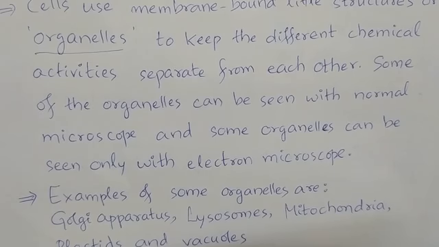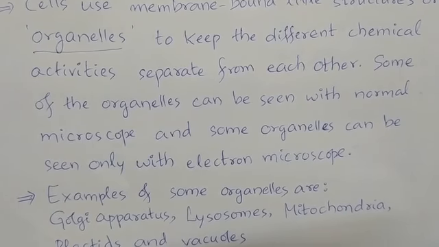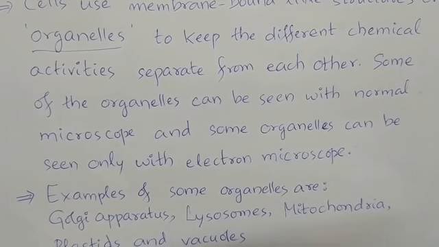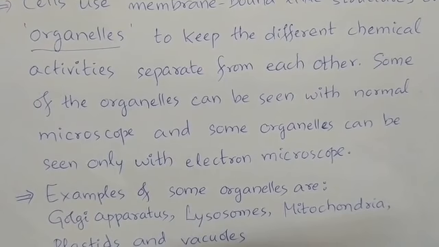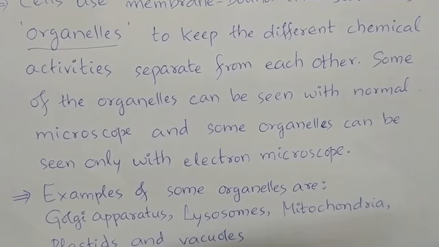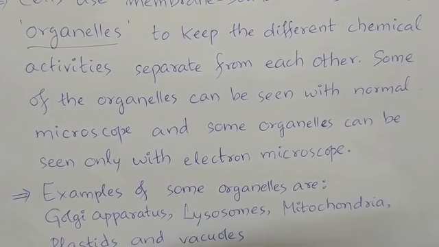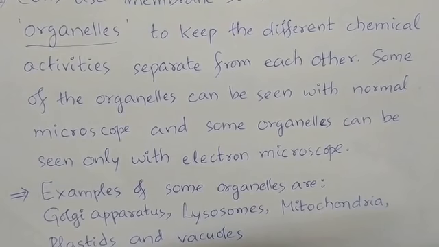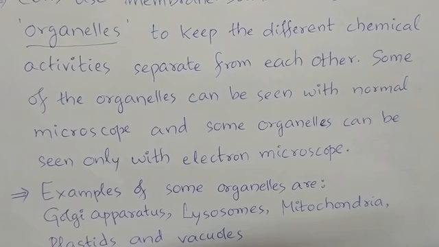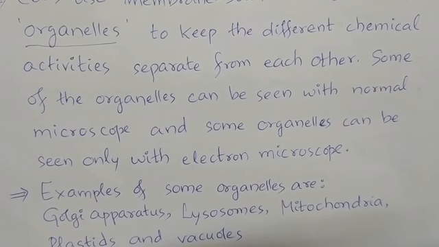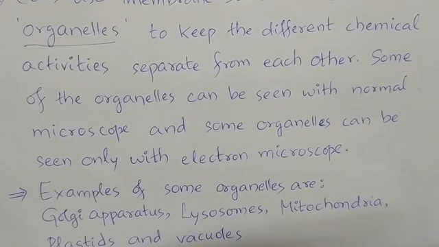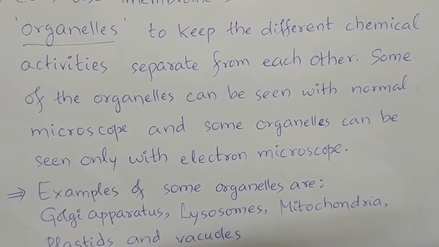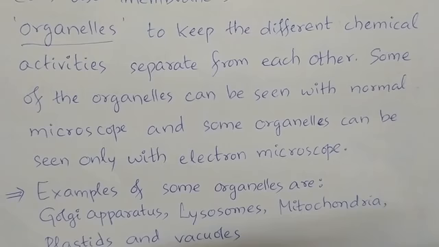If these organelles were not there, the needed chemical activities would not have been kept separate from each other, and the cellular organization would be in a poor state, with which large and complex cells would not have sustained.